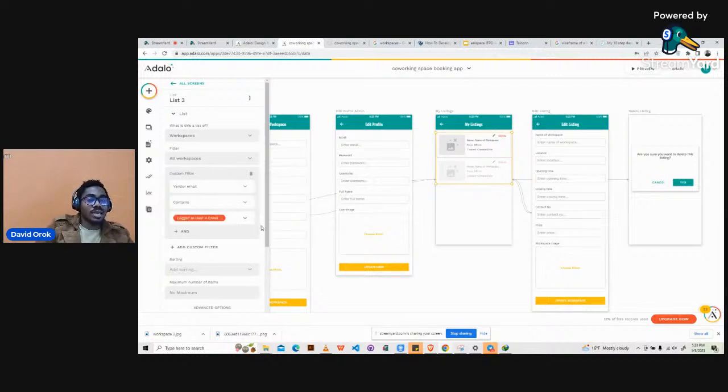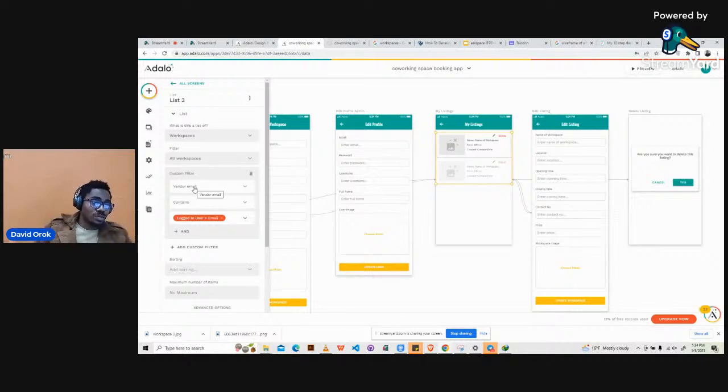So now this is the logic you use to filter what shows in this particular listing, right? Because when they logged in before, they saw everybody's listing, all the listings by other vendors. But now we want it such that if you're a new user, a new admin, you've not created your new vendor, you've not listed a workspace before, you shouldn't see someone else's workspace and delete it and edit it, right? So that's what we're doing. So we're creating a custom filter.